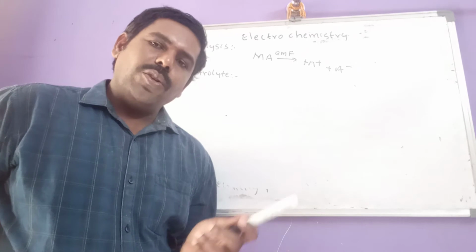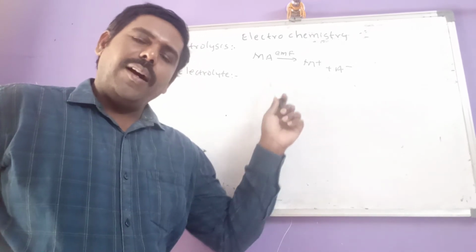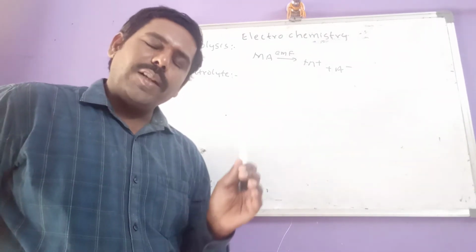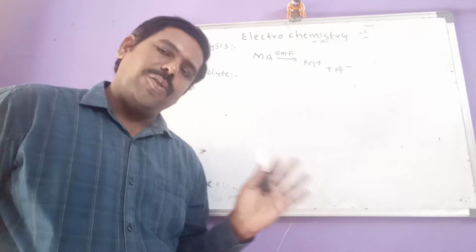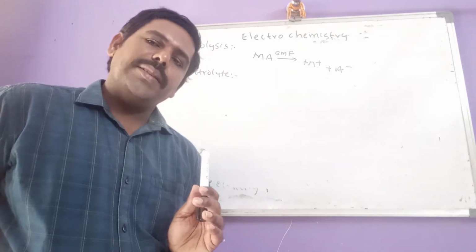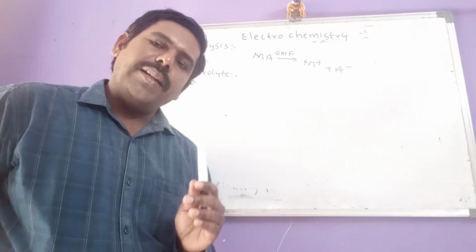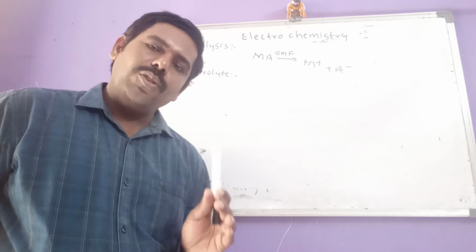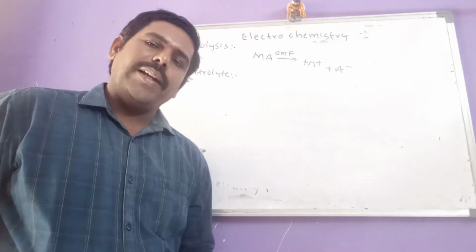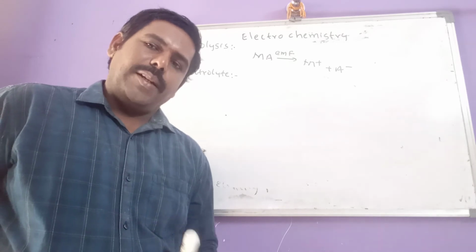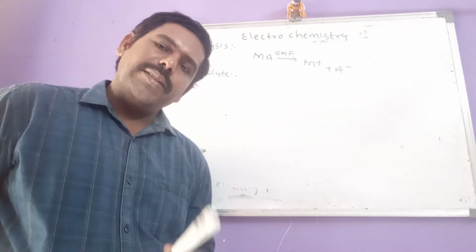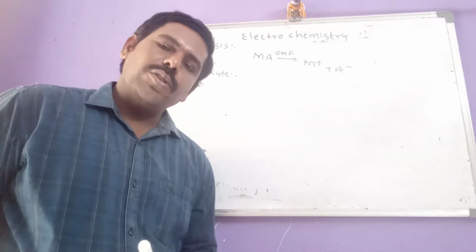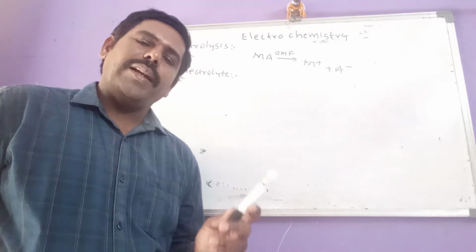Before going to this definition, we said that MA is an electrolyte, so first we should know what an electrolyte is. Electrolyte means the substance which can conduct electricity either in molten or in solution state is known as electrolyte.